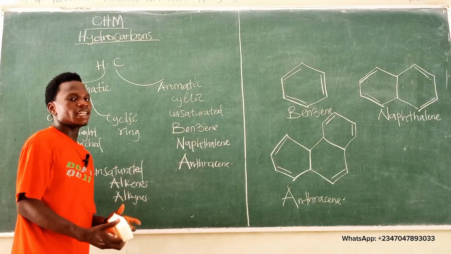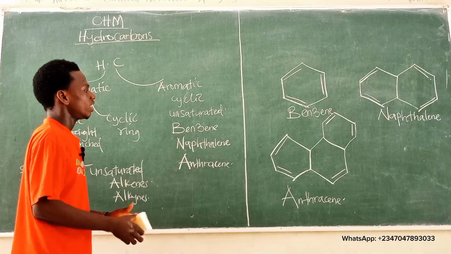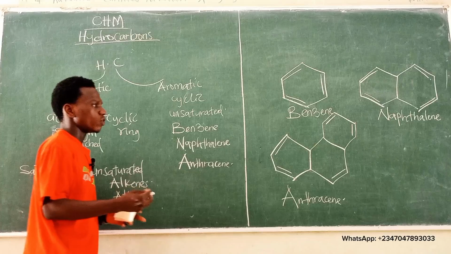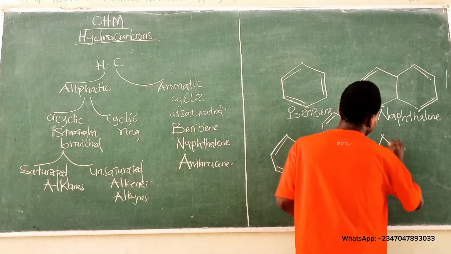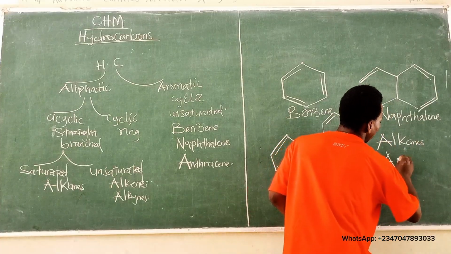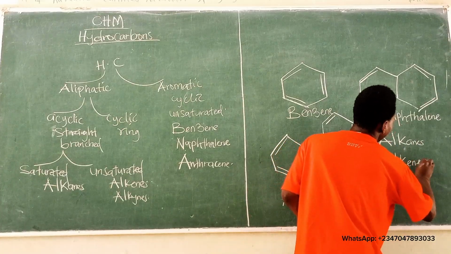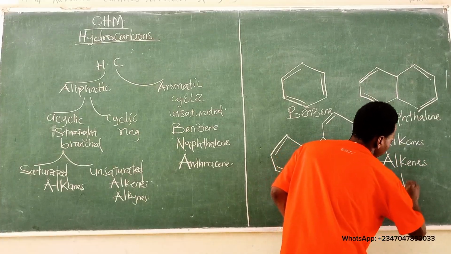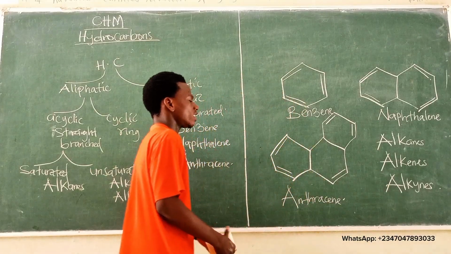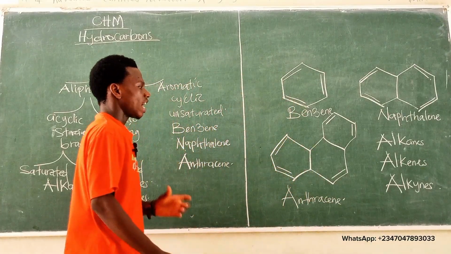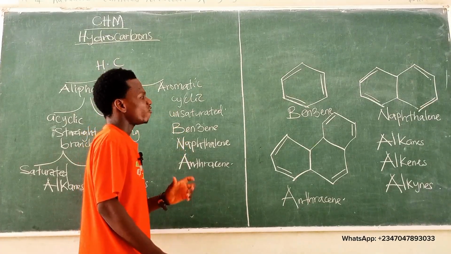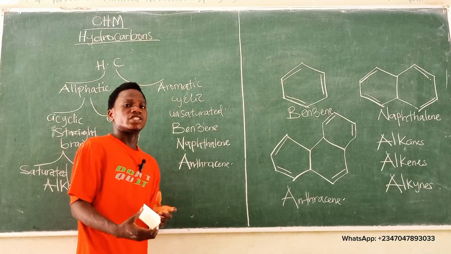In summary, aliphatic hydrocarbons can be cyclic or acyclic. The common examples of aliphatic hydrocarbons, like we said, are alkanes, alkenes, and lastly, alkynes. These three are the common examples of aliphatic hydrocarbons, while for aromatic hydrocarbons, we have benzene, naphthalene, and anthracene.